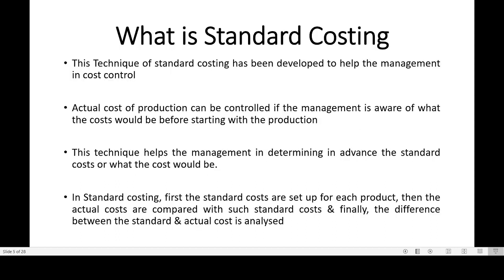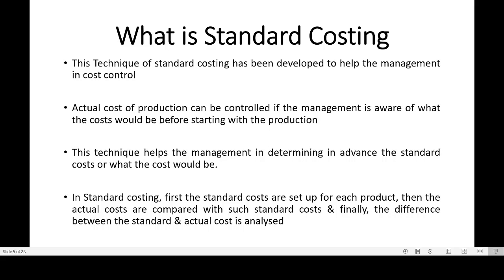Now, what is standard costing? Once you decide the standard cost, it helps us to know whether we have performed actually in the same way or not. So once the standard is set in the initial time, when the actual cost is incurred, it is compared with the standard cost, and then you come to know the difference if there is any. That is called variance, or the difference or the change.